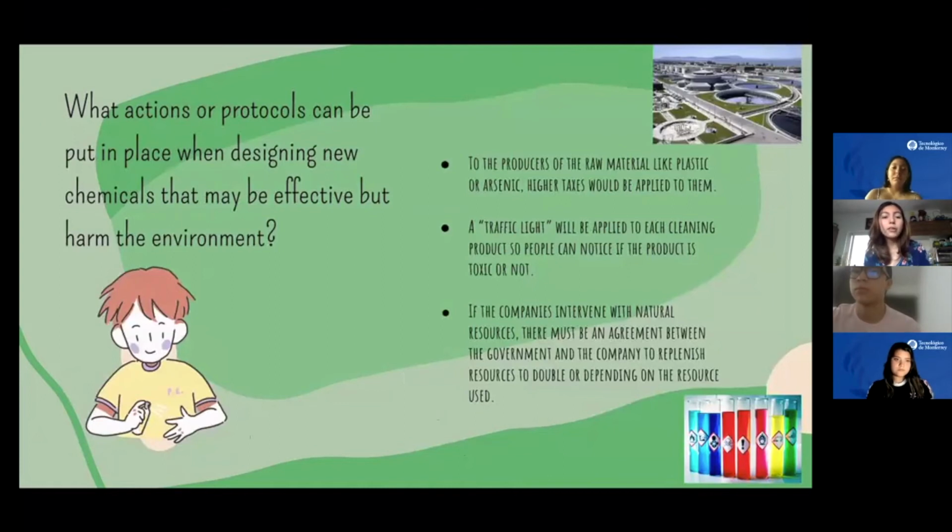What actions or protocols can be put in place when designing new chemicals that may be effective but harm the environment? To the producers of raw materials like plastic or arsenic, higher taxes will be applied. This can help because the companies that use this type of products can change them or decrease their production. A traffic light will be applied to each cleaning product so people can notice if the product is toxic or not. For this, a stamp will be placed on each cleaning product showing the level of toxicity. There must be an agreement between the government and the company to replenish resources, to double or depending on the resource used.